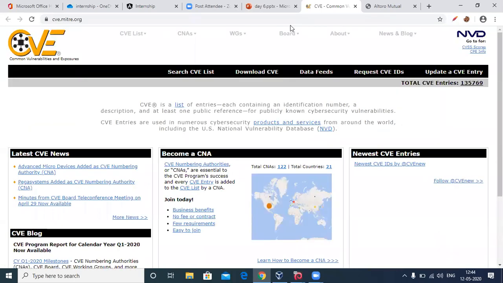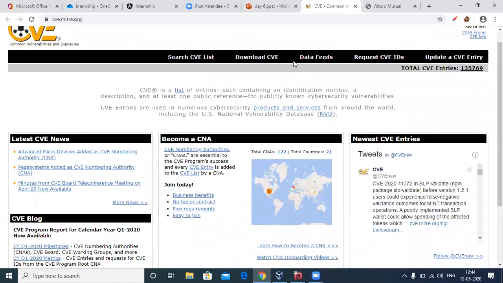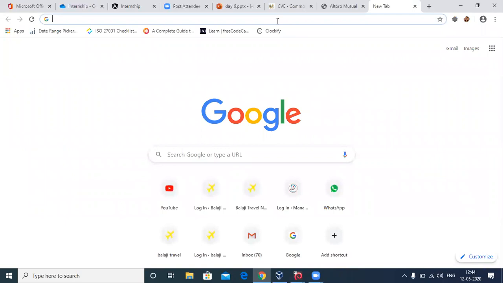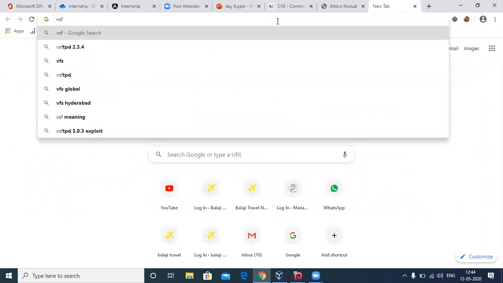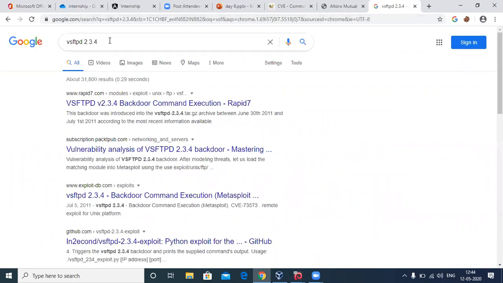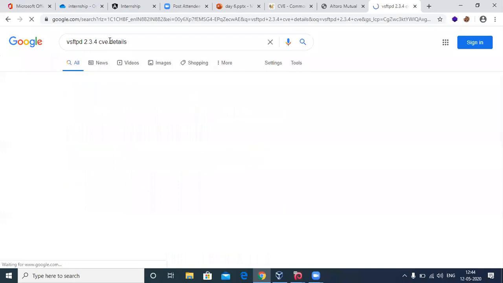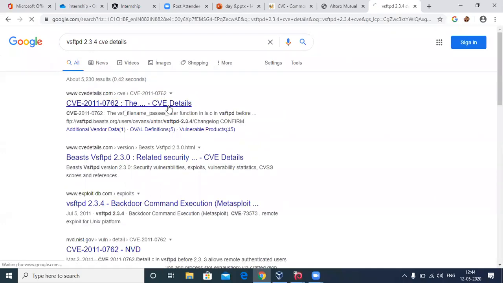One thing you might take help of when searching for vulnerabilities is CVE.mitre. CVE is Common Vulnerabilities and Exposures, a database or platform where you find specific IDs associated with different vulnerabilities, and you can find much more detail about a vulnerability. For example, let me search vsftpd 2.3.4 and type CVE details. So you have CVE details over here.